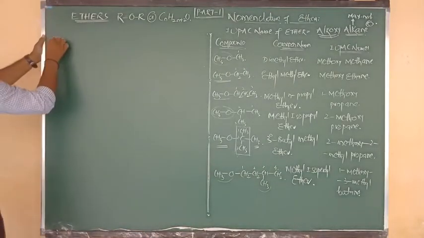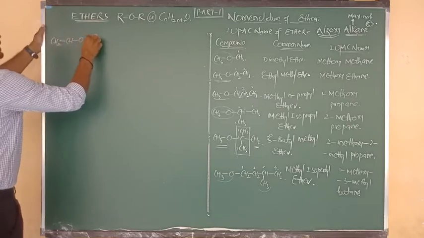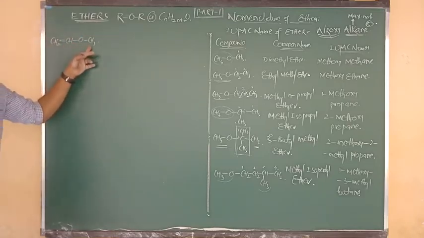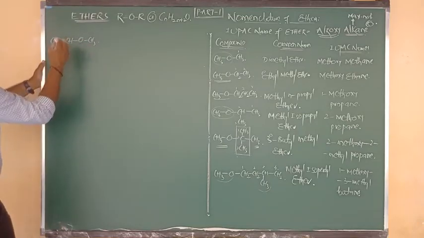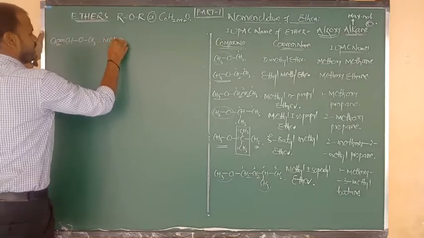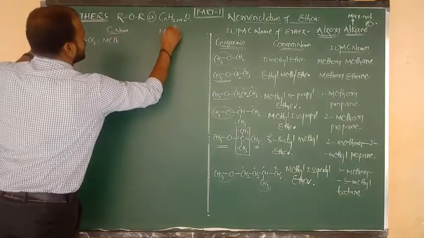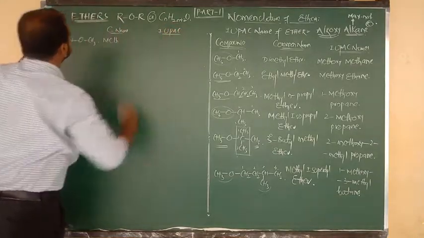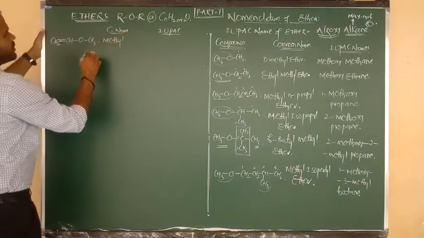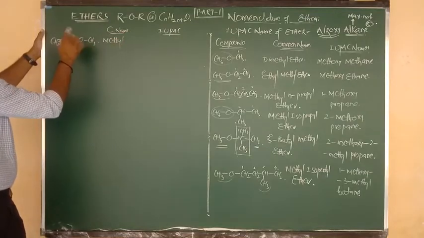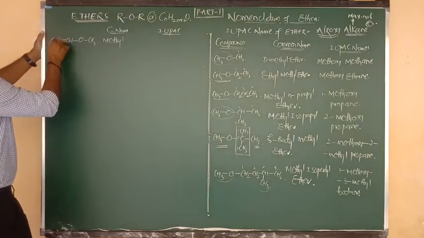Another compound is CH2=CH bonded to O, and O connected to CH3. One side is a methyl group, and CH2=CH means a vinyl group. So the common name of this compound is methyl vinyl ether.